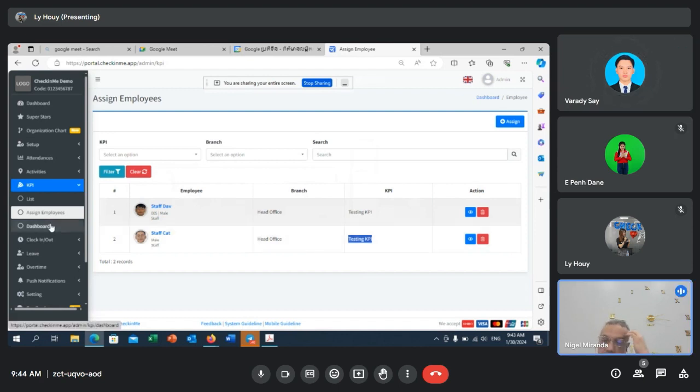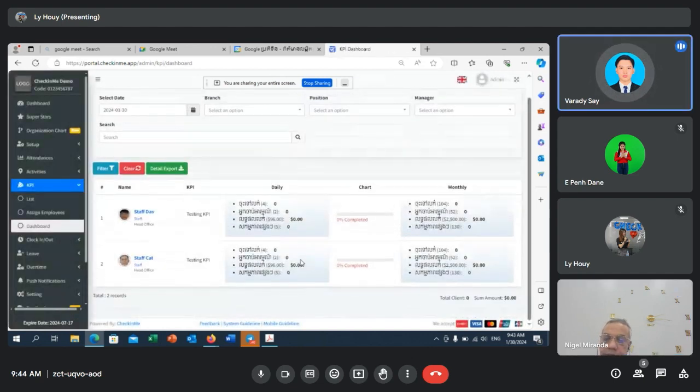The dashboard right here indicates how many percent the employees have reached their target. Assume that I have a $2,500 target this month. I changed it here so it does not work like I want, but if you use it in real time, it will change accordingly based on their target.